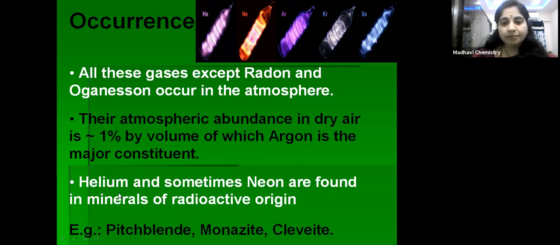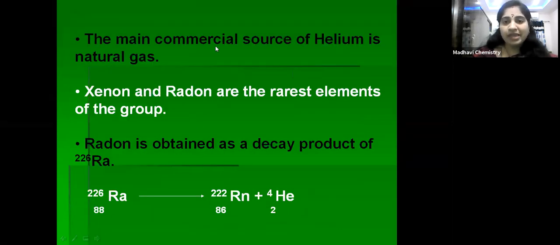Next, helium and neon are sometimes found in minerals of radioactive origin, like radioactive pitchblende, monazite and cleveite. These are the minerals of uranium and cerium. In these minerals also, sometimes helium and neon are found, right children? Next, coming to helium, the main commercial source of helium is natural gas.